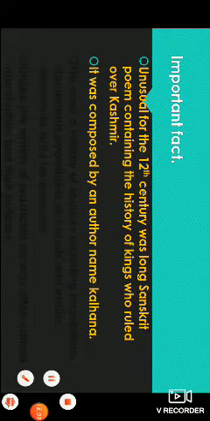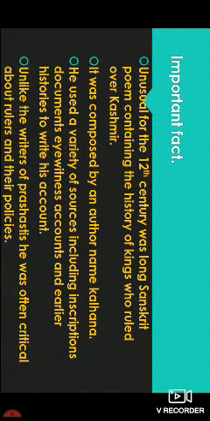There is an important fact given in your book. Unusual from the 12th century was a long Sanskrit poem containing the history of the kings who ruled over Kashmir. It was composed by an author named Kalhana. He used a variety of sources, including inscriptions, documents, eyewitness accounts, and earlier histories to write his account. Unlike the writers of Prashastis, he was often critical about rulers and their policies.